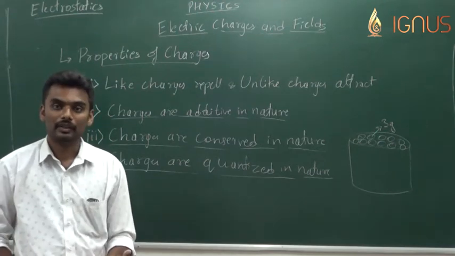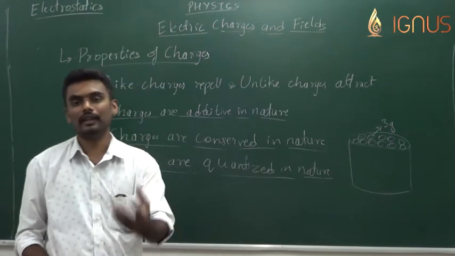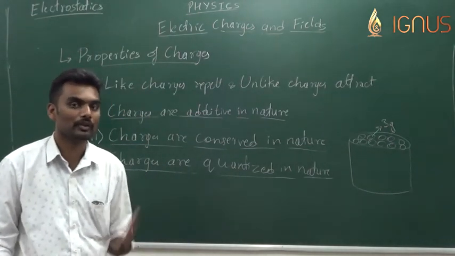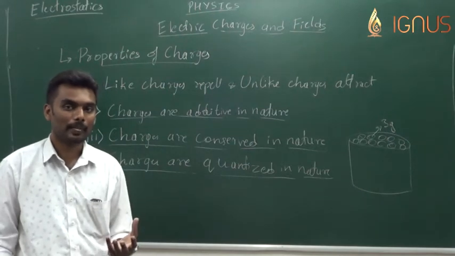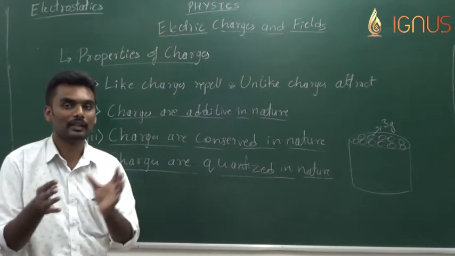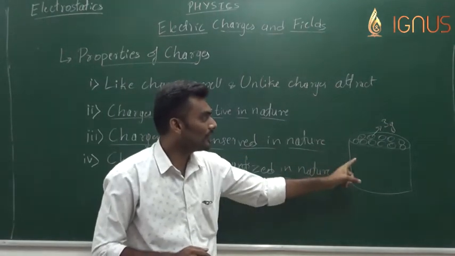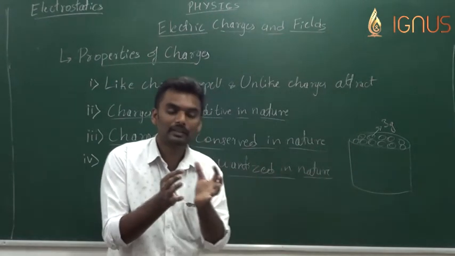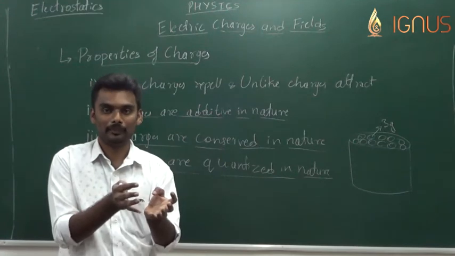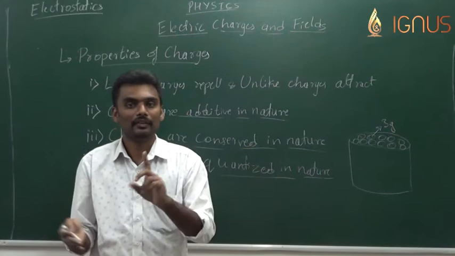If I ask you, is there any possibility that you have 4 grams or say 8 grams in your hand? 8 grams is not at all possible, because each ball weighs 3 gram, and any number of balls put together will not make the total mass equal to 8 gram. So here the mass in your hand is quantized to 3 gram. Either it should be 3 gram or a multiple of 3 gram.